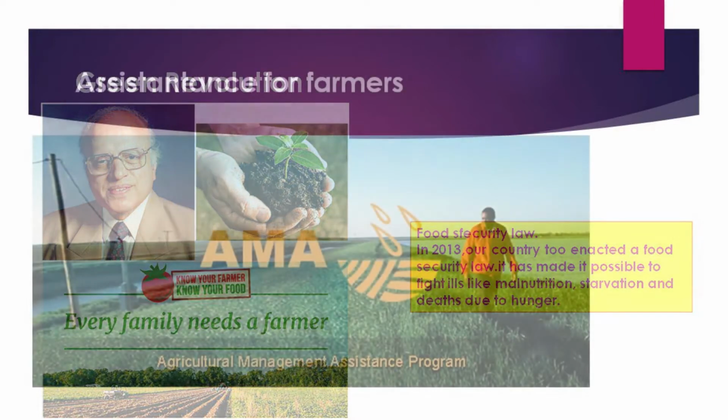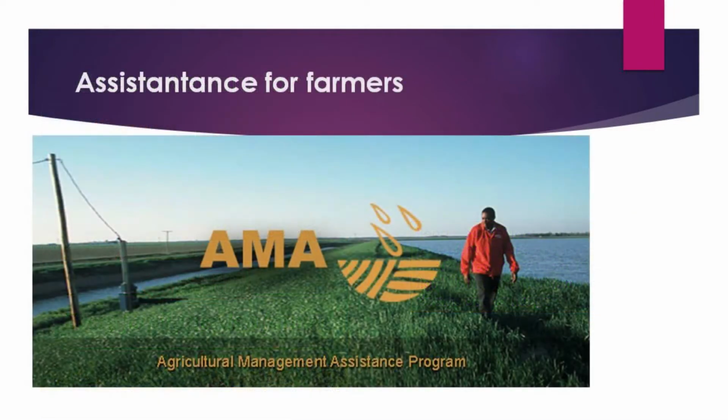The next slide is about the Agricultural Management Assistance Program, AMA. Now, what is this program? Some of our farmers are educated, but some are still illiterate and have less knowledge. They don't have knowledge of technology and the modern methods of agriculture.